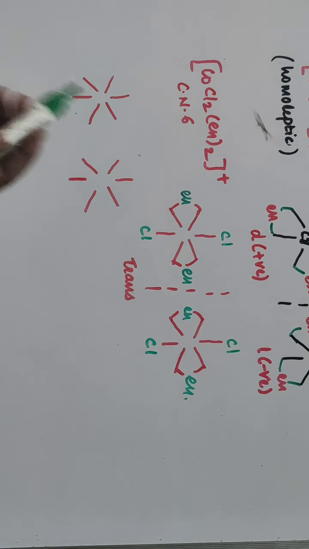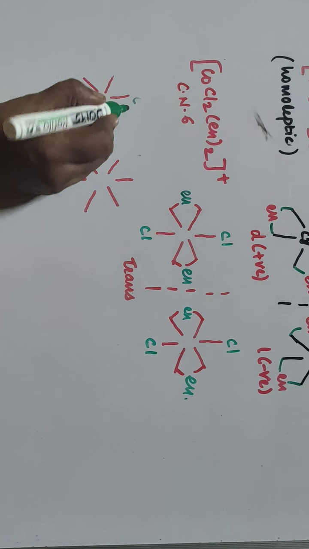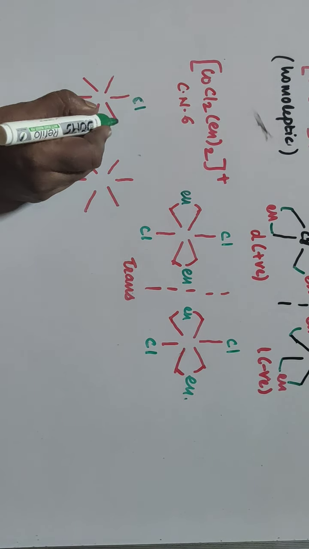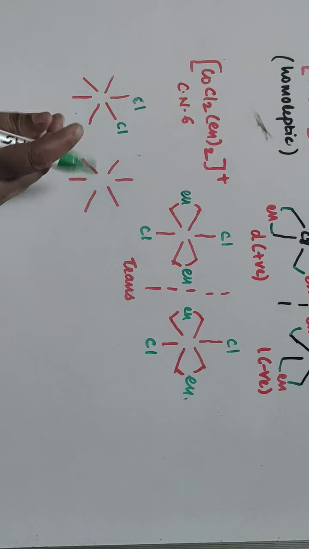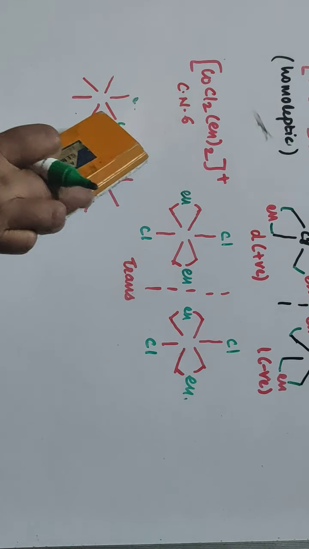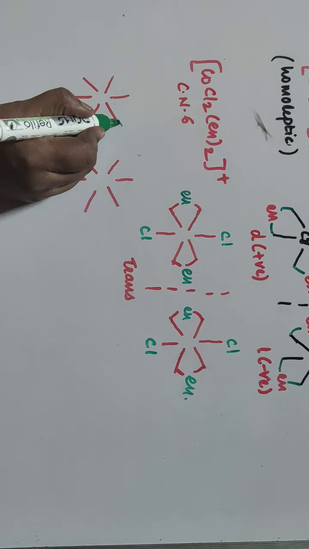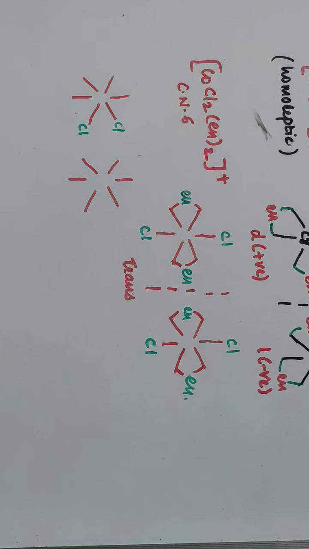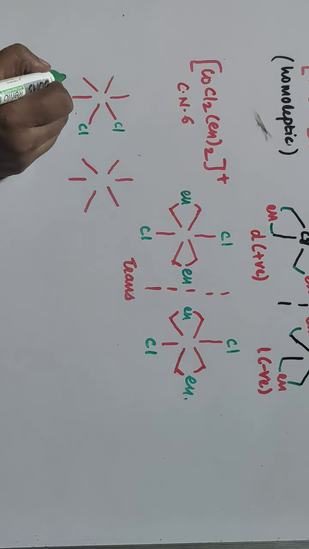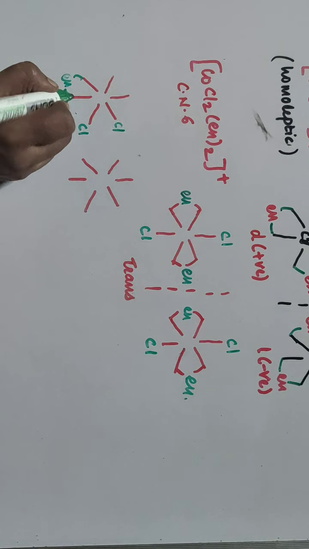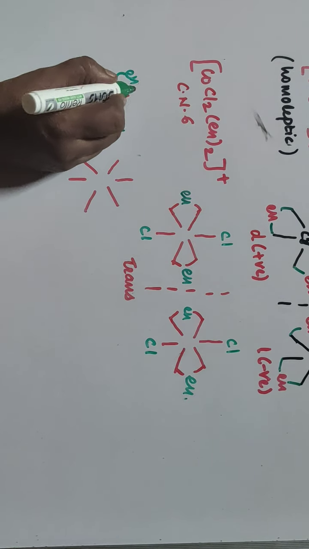Then in this case, your Cl, or we'll write it so that it is easy to understand. Then this is your en, 2 molecules of en are there. This is also en.